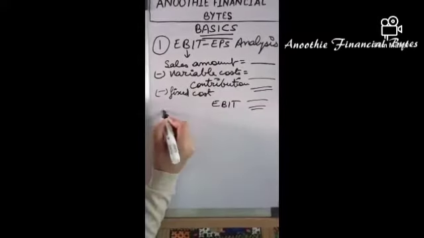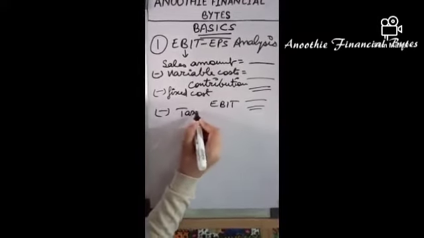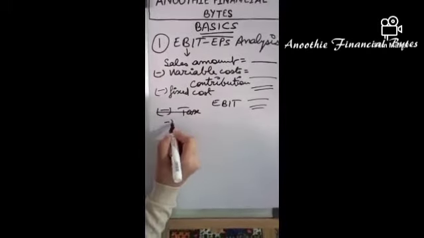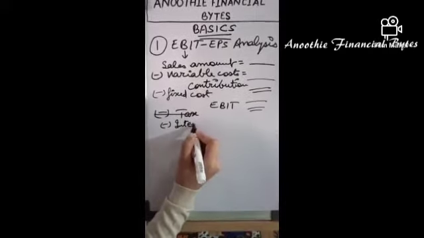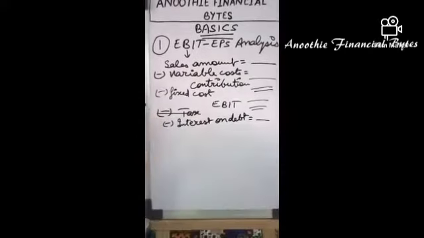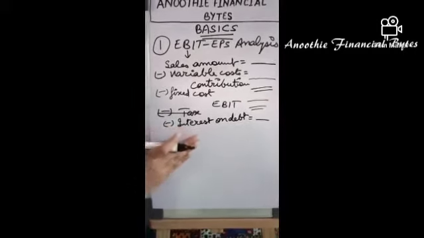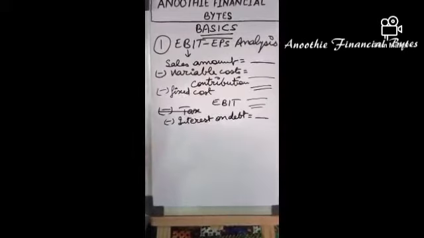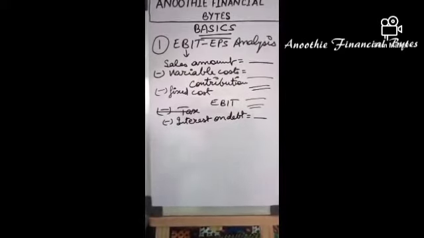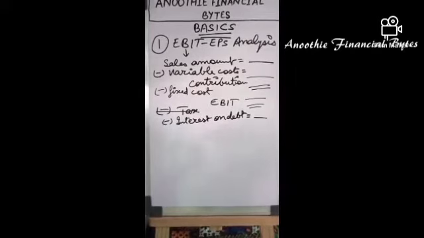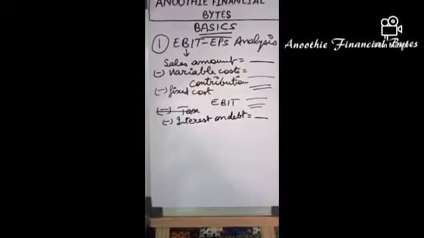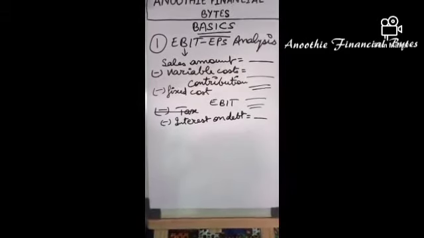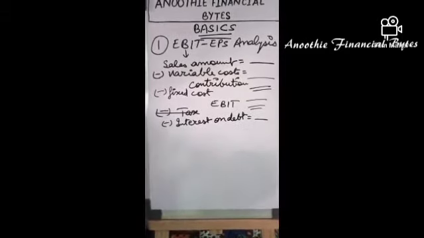After EBIT, tax amount is deducted. Sorry, not tax amount, interest amount is deducted. Interest on debt is deducted before tax, because this interest expense on debt is a tax deductible expense. So there is an advantage for a company that is leveraging or using debt in its financial capital structure. They can have a lower tax amount if they use debt in their capital structure.